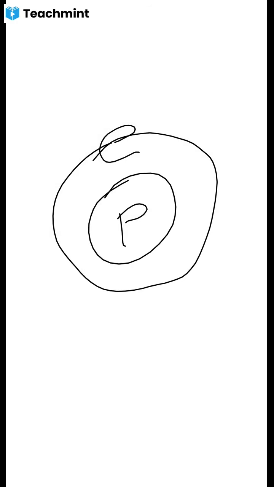So if I consider any atom in the universe, initially the number of protons is equal to the number of electrons.